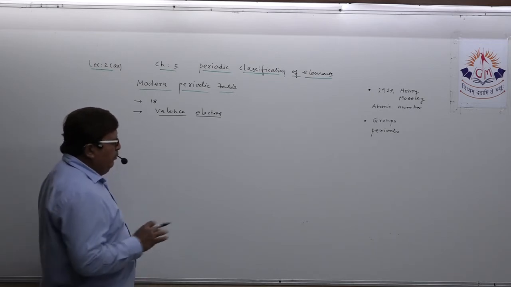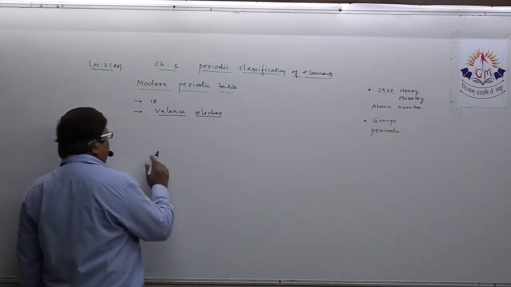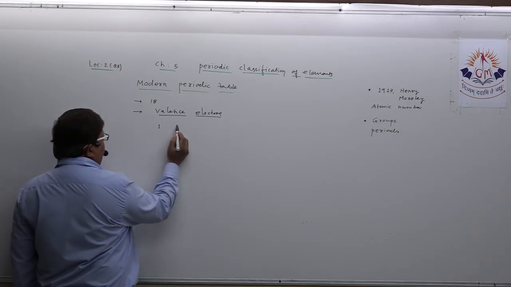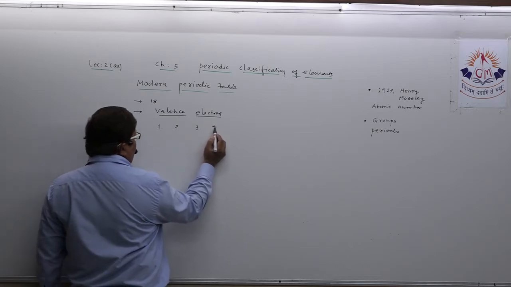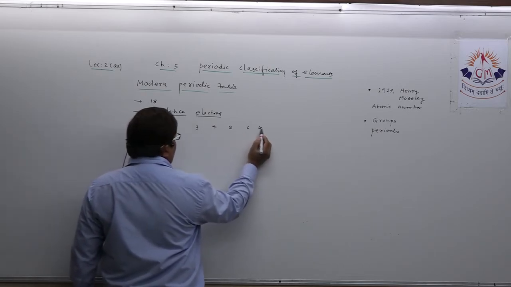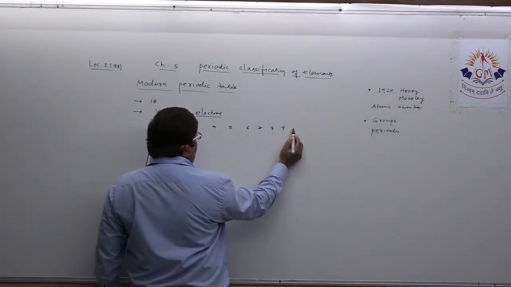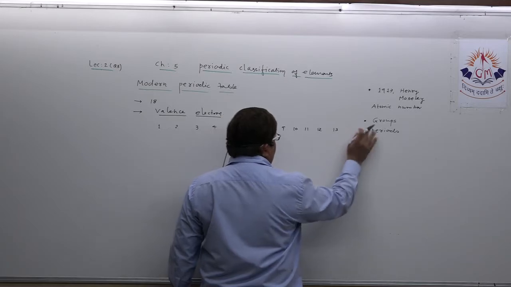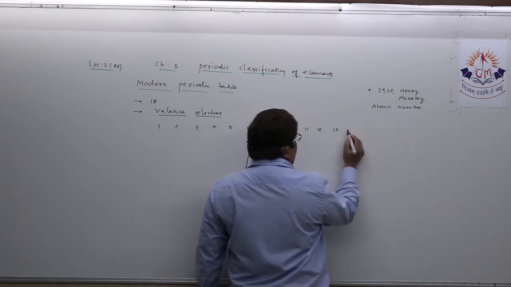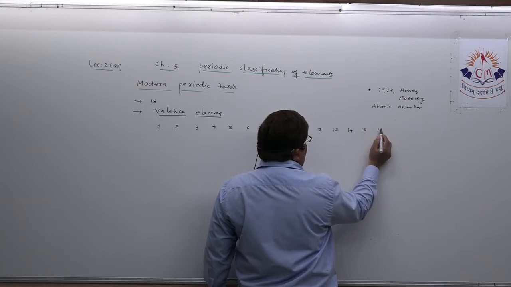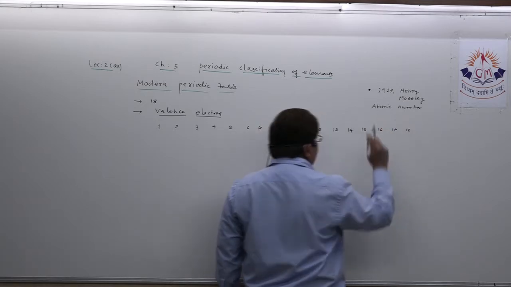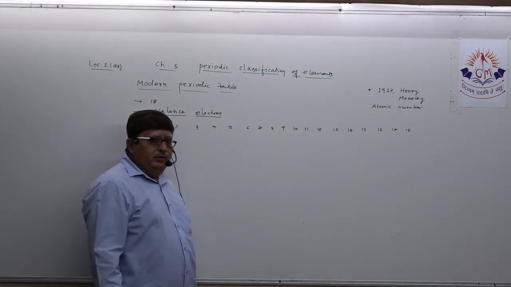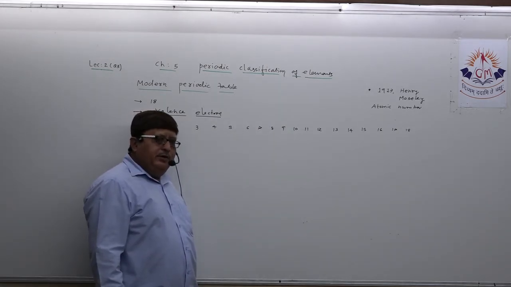Suppose if you observe the modern periodic table, and you observe the group number written, so you all know that they have written group number up to 18. You all know this. 8, 9, 10, 11, 12, 13, 14, 15, 16, 17, 18. There are 18 groups as we know. Understand? Now take an example.